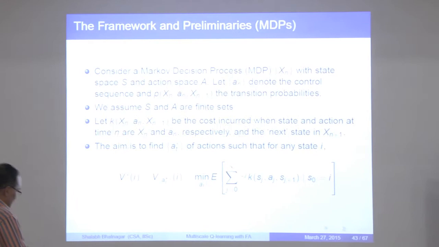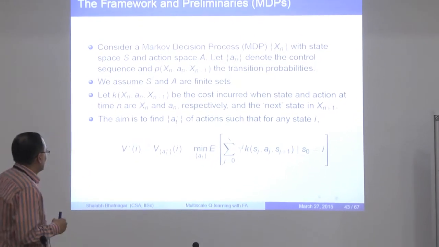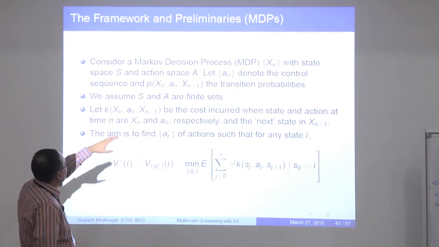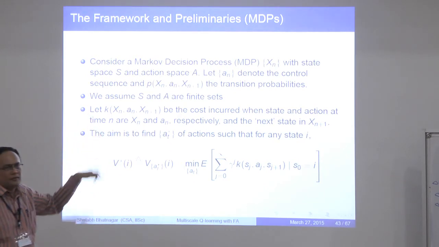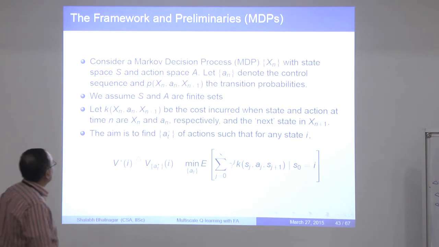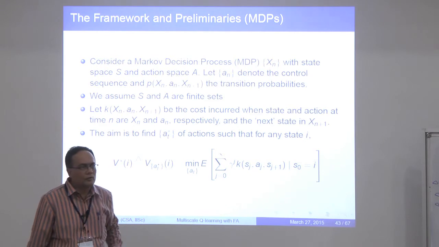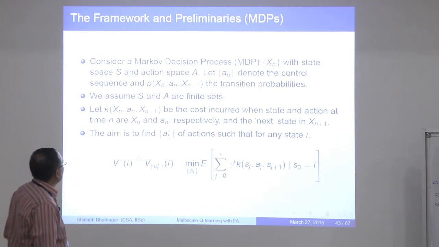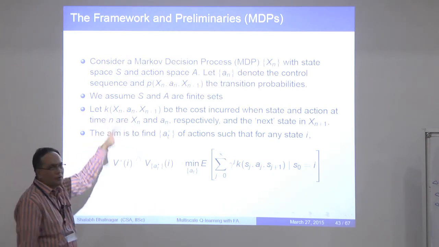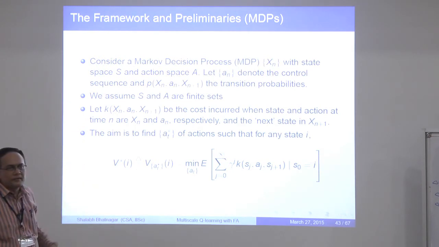Okay, so I'll now come to the Q-learning algorithm. The idea is this. Let's say I have an MDP, and the MDP sequence X_n takes values in this set S, and the action space is A, and the sequence A_n is this sequence of controls or actions that I pick. I will denote by P(X_n, A_n, X_{n+1}) the transition probabilities. And let's assume that S and A are finite sets.